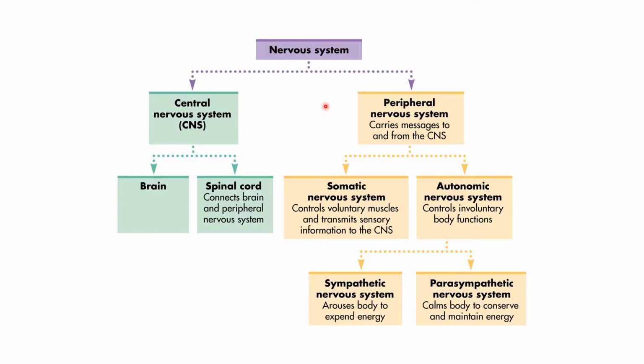So let's see in a flowchart what all it contains. The nervous system is formed of the central nervous system and the peripheral nervous system. The central nervous system is further divided into brain and spinal cord, and the peripheral nervous system carries messages to and from the CNS. They are of two types: somatic nervous system and autonomic nervous system. Somatic means it has control over voluntary muscles, and autonomic means control over involuntary body functions. They are of two types: sympathetic nervous system and parasympathetic nervous system.